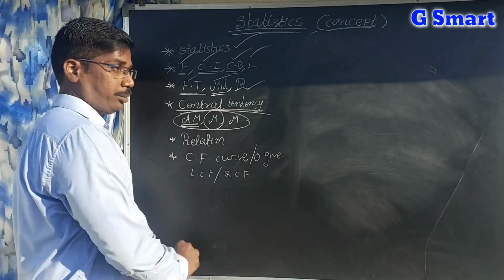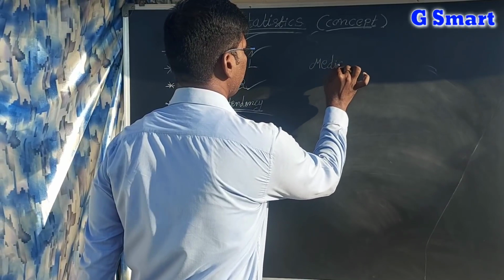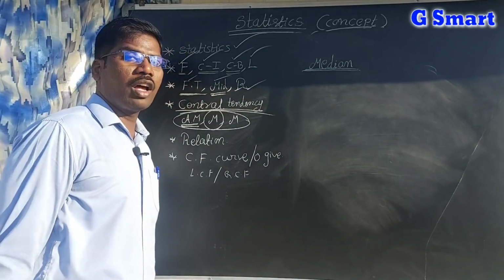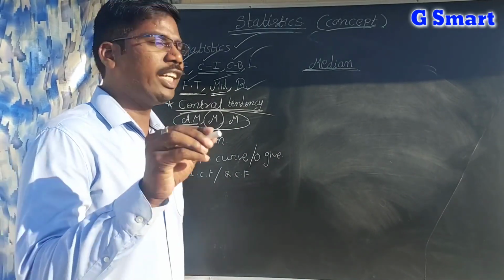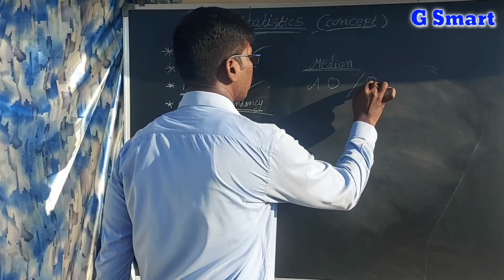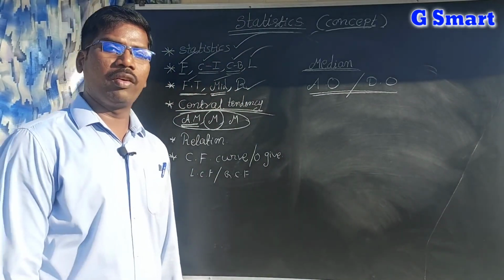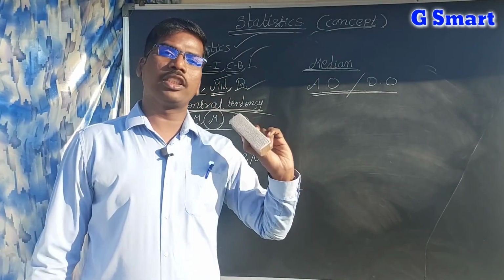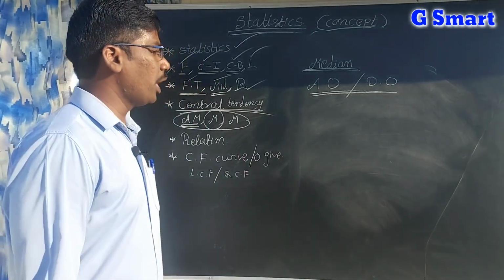Next, median. In raw data or in a given data, if all the observations are arranged in ascending order or descending order, then the middle value is called median.